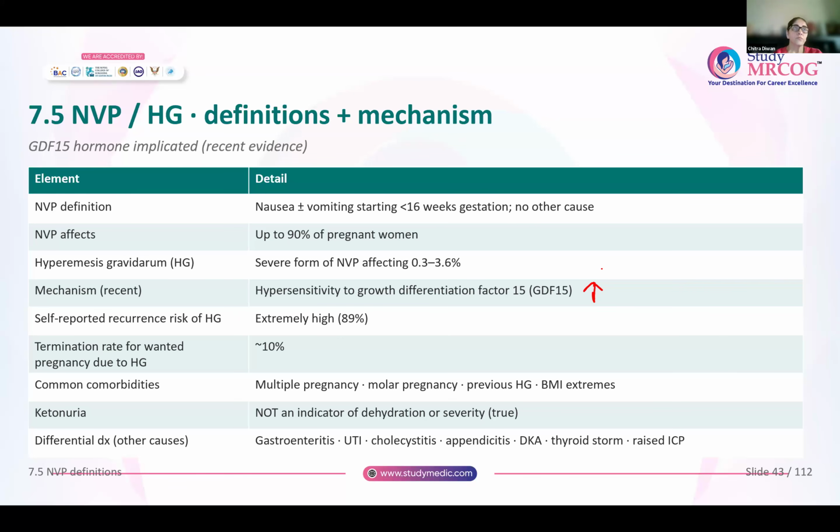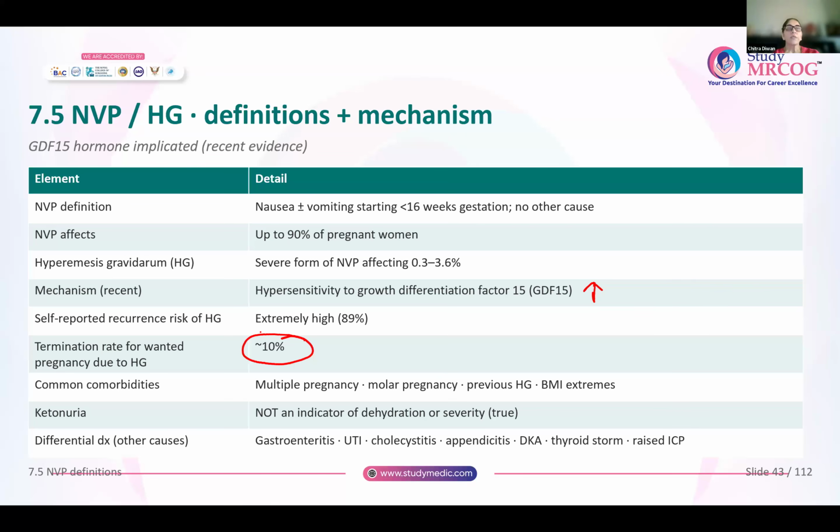What about recurrence? We know that anyone with a previous history of hyperemesis has a very high risk of recurrence. It is about 89%. And about 10% of women undergo termination of a wanted pregnancy because of hyperemesis gravidarum. So they want the pregnancy, but they are not able to tolerate the nausea and the hyperemesis gravidarum, so they prefer to undergo termination of pregnancy.